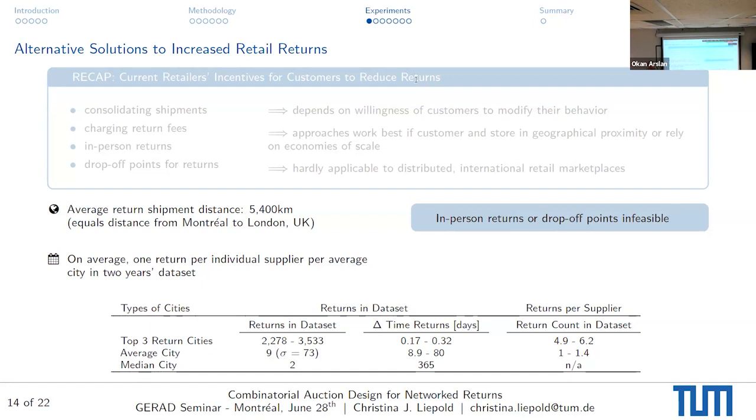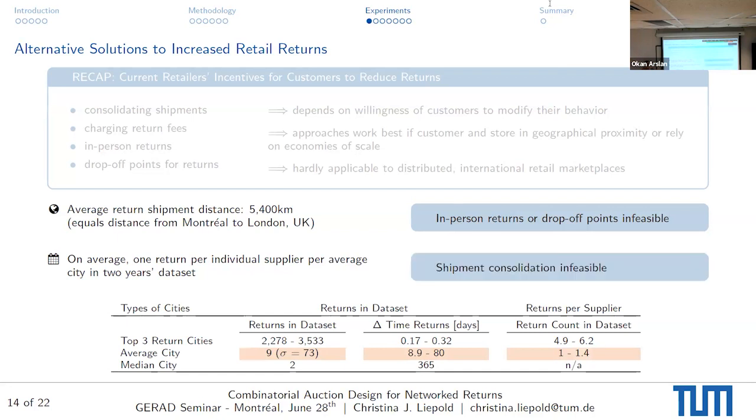So even if you were to bundle all the data in the 2 years, it wouldn't even make sense to allocate this in that setting. However, if you look at the average city, we only have 9 returns in the data set. It can increase, so it's a very varied data set in that setting. However, on average, we only have 1 return per average city in the whole 2 years that we see. So this then makes it very clear, just to highlight those trends again, that shipment consolidation is infeasible, either on the city level or on the supplier level.